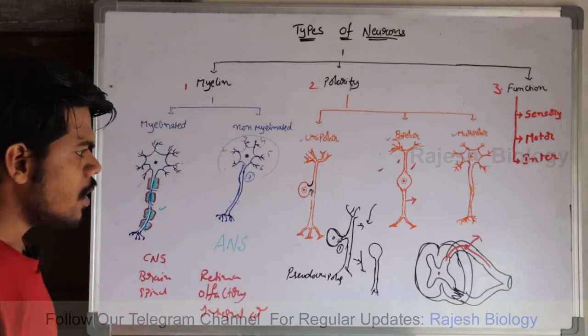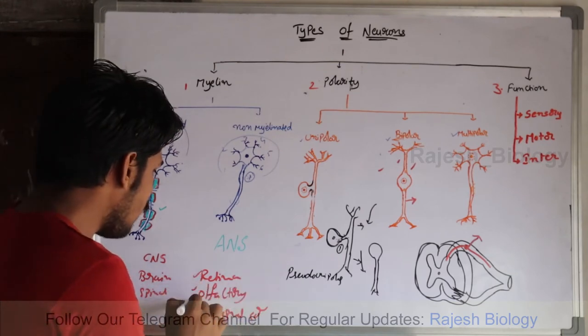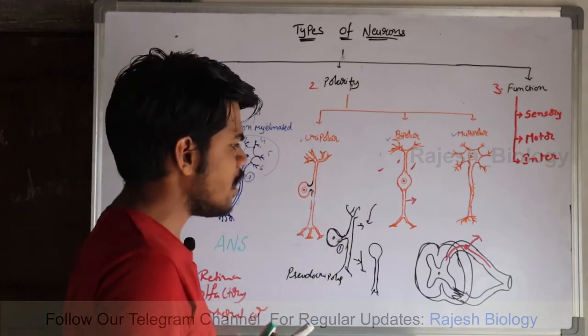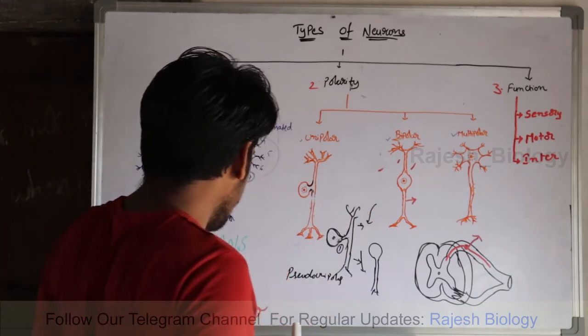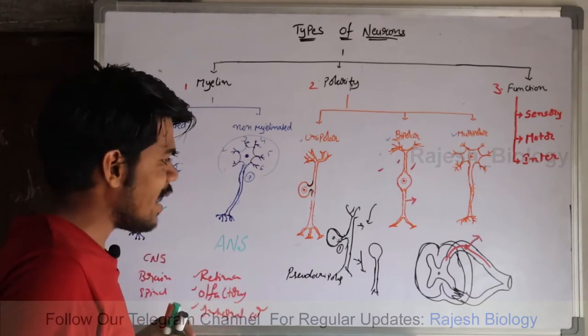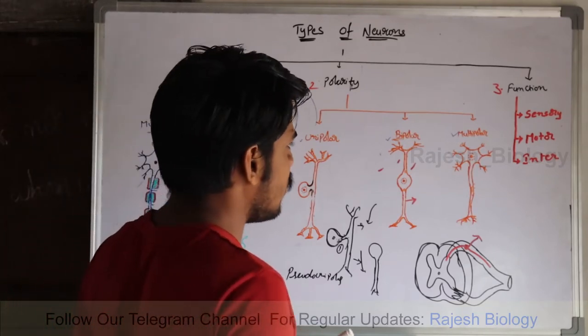These are the locations where bipolar neurons are located.